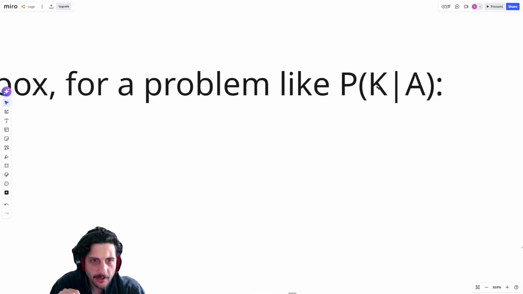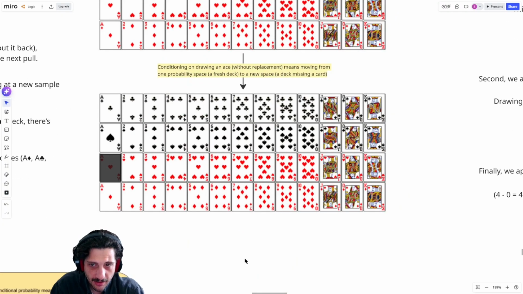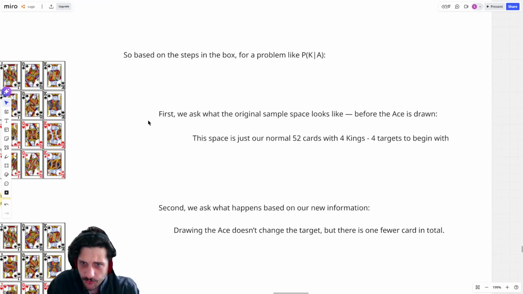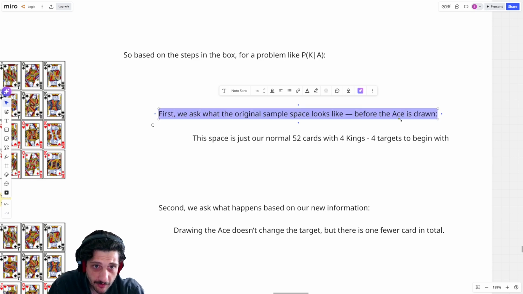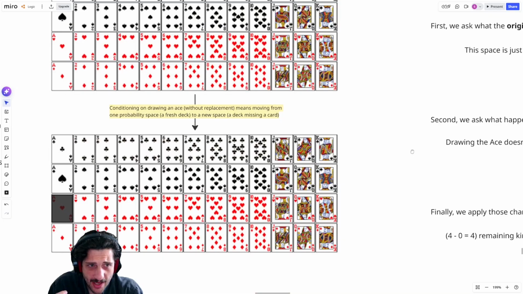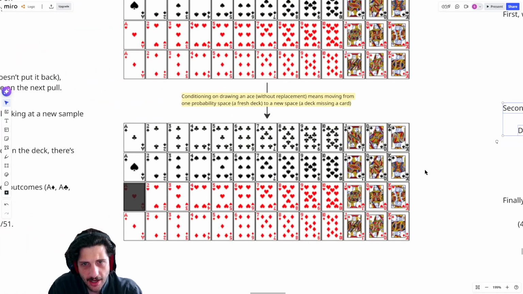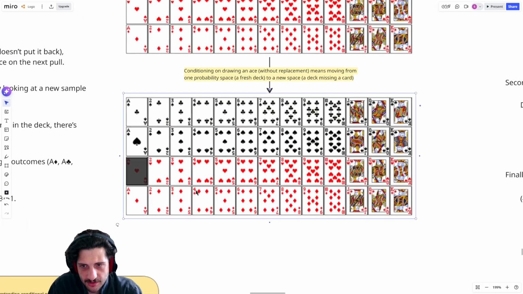So let's think about the probability of drawing a king given that an ace has already been drawn, right? So we want to know, how likely is it that I draw a king given that somebody else, or maybe myself, just somebody, has already taken an ace out of the deck? How likely does that make it that the next card is a king? So we do this in 3 steps. First, we just want to clarify, what was the original probability space? So we just have our original sample space with 52 cards. And then we ask, okay, how does that change based on our new information? And that's our move here, from our brand new deck to this deck down here.